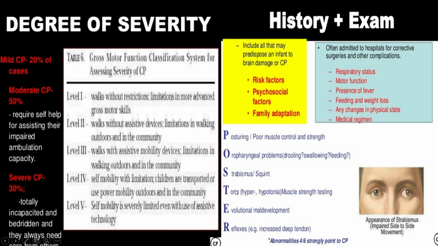Then tone: hypertonia or hypotonia, or a floppy child may be present in the early stage. Then evaluation of the milestone development, and then all the reflexes will be examined. So among them, if we get 4 to 6 strong points, then we can stamp it as CP.